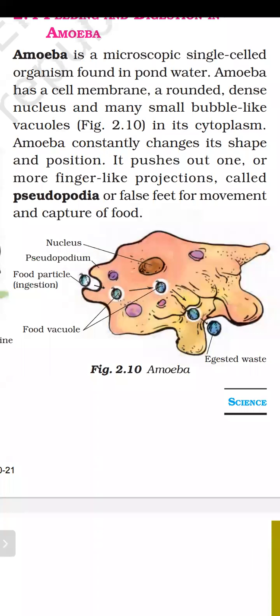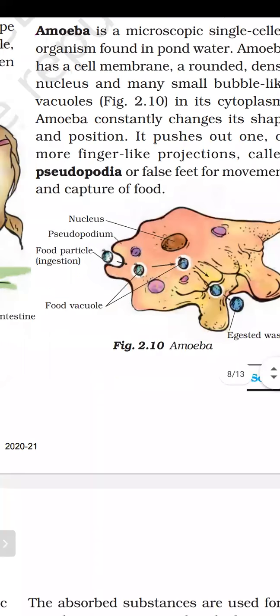Vacuoles are empty spaces. They will collect the undigested food, and the waste will be removed out of the body of amoeba from the vacuoles. So this is the process of digestion and feeding in amoeba.